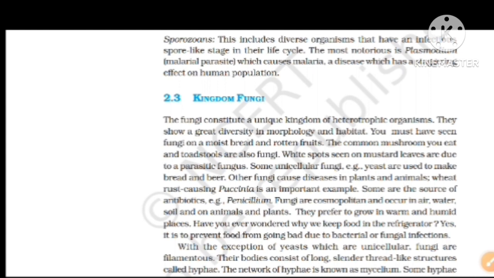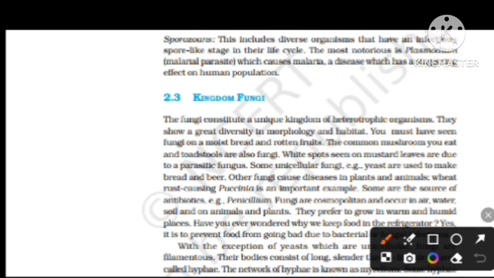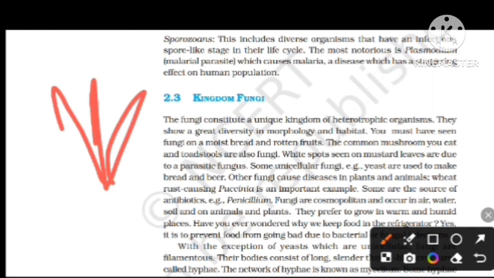And now, with the exception of yeasts, which are unicellular, fungi are filamentous. Their body consists of long, slender, thread-like structures called hyphae. They have long thread-like structures called hyphae.